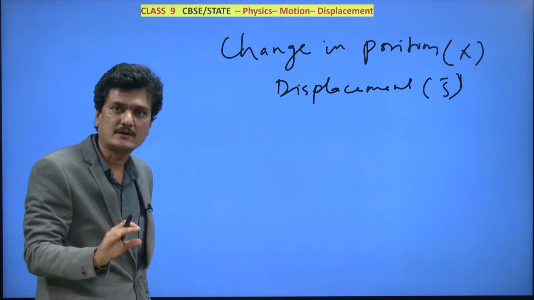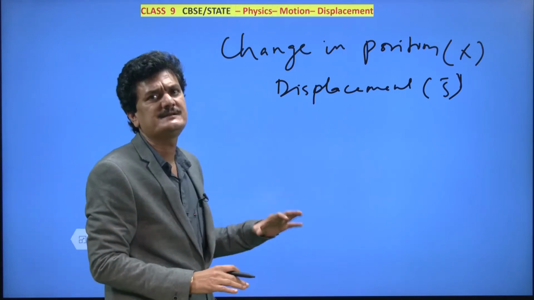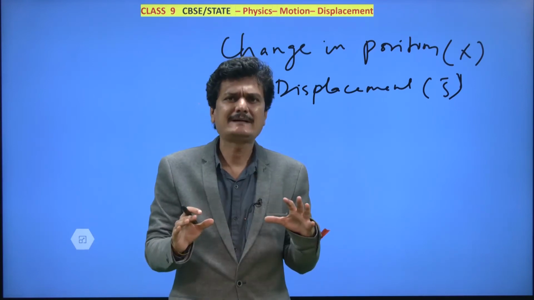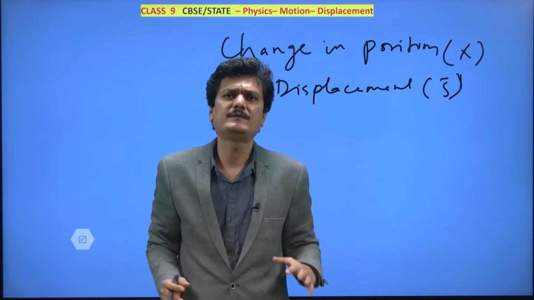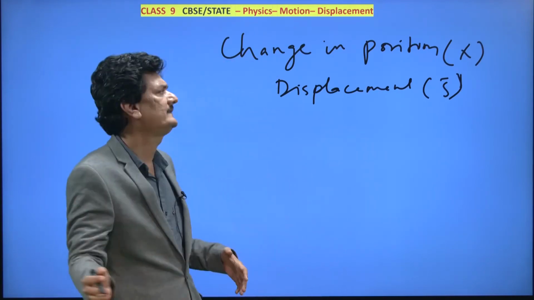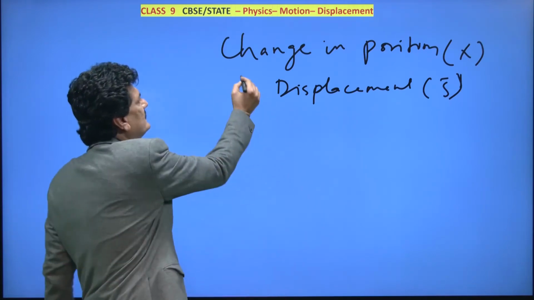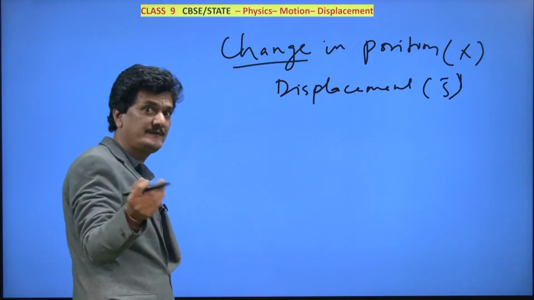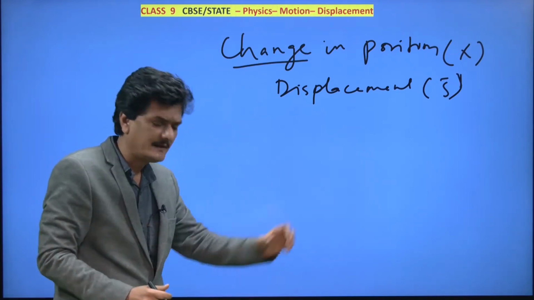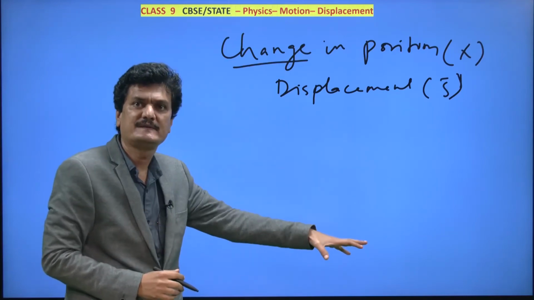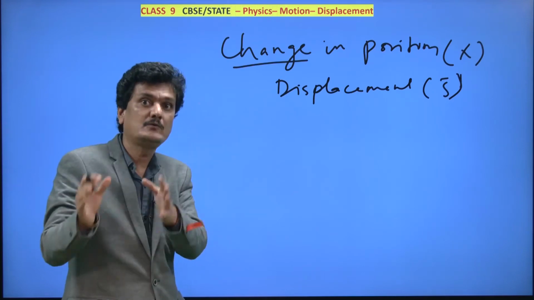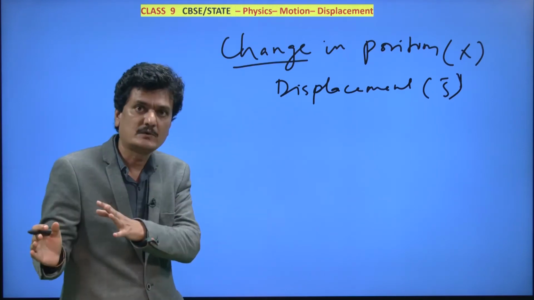So don't confuse that also. Many times temperature and change in temperature, speed and change in speed, physical quantities, there will always be some change in physical quantities. Whenever you study, as you go in higher classes also, all the physical quantities will have some change associated with them, and the physical quantity itself will be there. So these are two different things. The physical quantity and the measure of that physical quantity is one thing, and the change in the physical quantity and the amount of change in the physical quantity is a totally different thing.